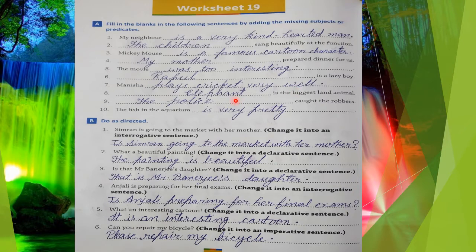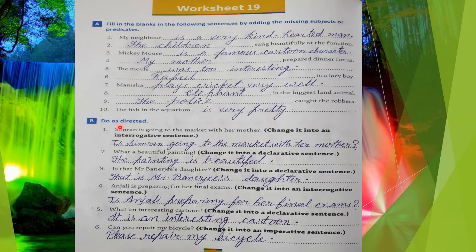Next, elephant is the biggest land animal. So elephant is the subject part and is the biggest land animal is the predicate part. Next, the police caught the robbers. So the police is the subject part and caught the robbers is the predicate part. Next, the fish in the aquarium is very pretty. So the fish in the aquarium is the subject part and is very pretty is the predicate part. So clear, class, how to do this question?